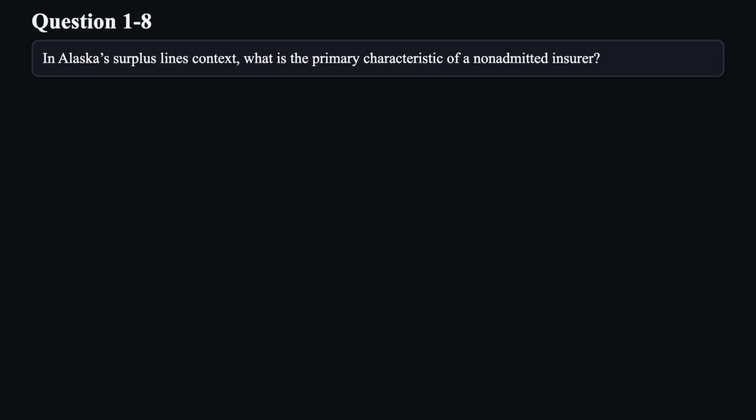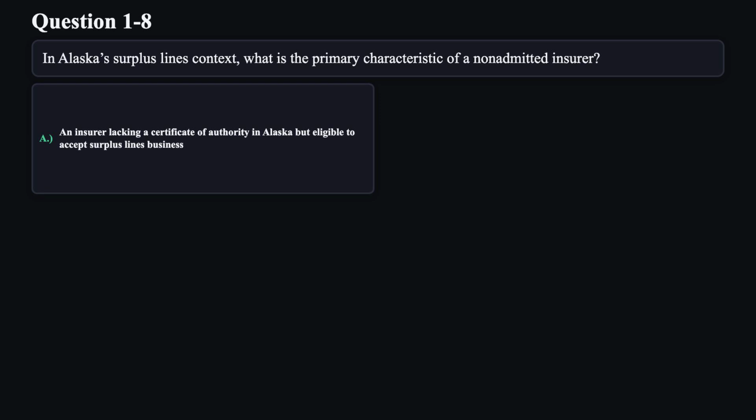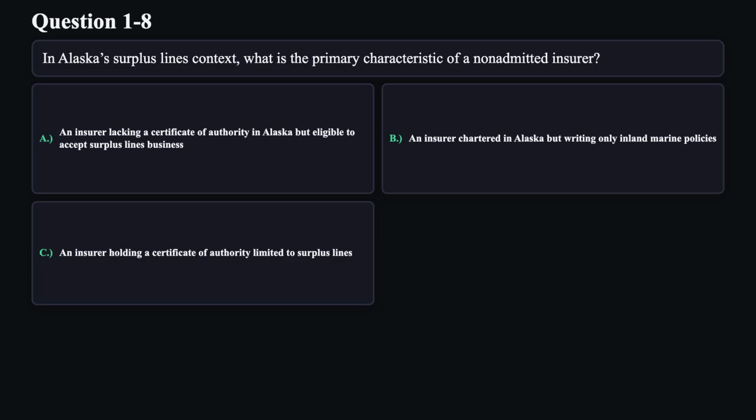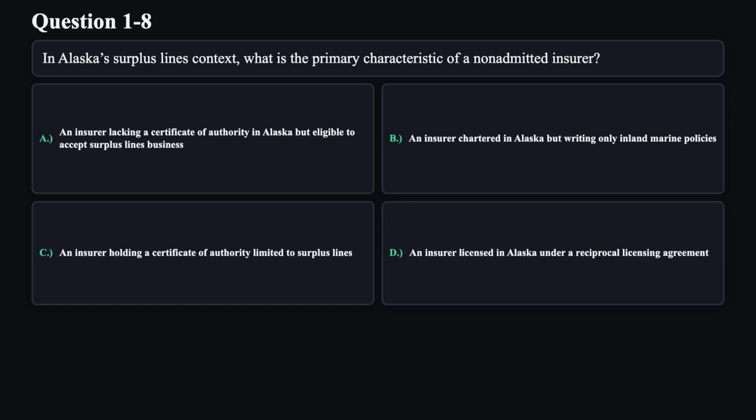Question 8. In Alaska's surplus lines context, what is the primary characteristic of a non-admitted insurer? A. An insurer lacking a certificate of authority in Alaska but eligible to accept surplus lines business. B. An insurer chartered in Alaska but writing only inland marine policies. C. An insurer holding a certificate of authority limited to surplus lines. D. An insurer licensed in Alaska under a reciprocal licensing agreement.